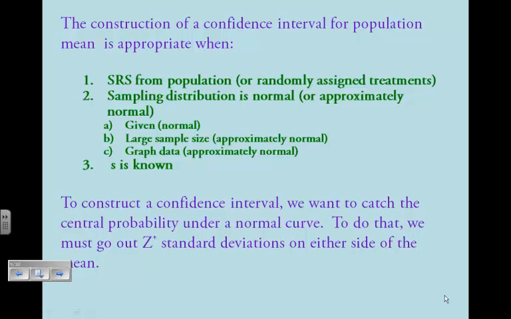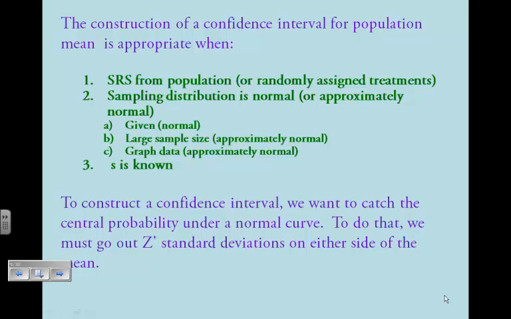Or if there's a large sample size, remember the central limit theorem, that would tell us it's approximately normal. Or if we have the sample data itself, we can graph it, and if the graph appears to be approximately normal, then we can assume the sampling distribution would also be approximately normal. And the third condition is that we know the standard deviation.